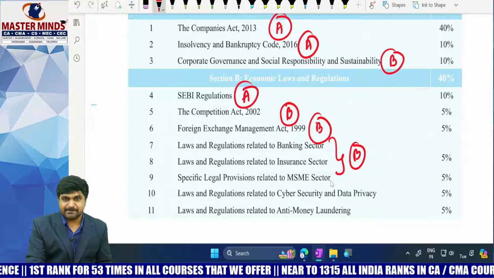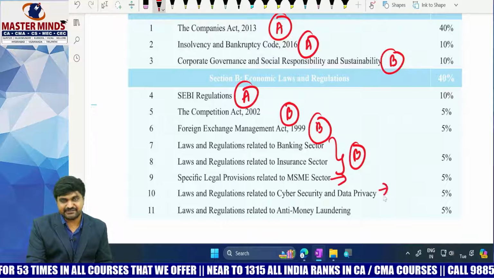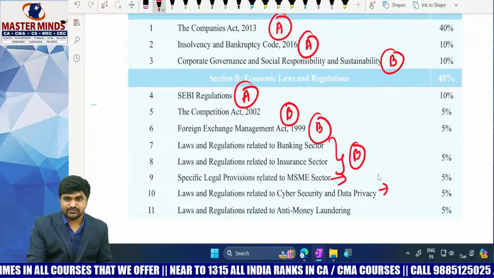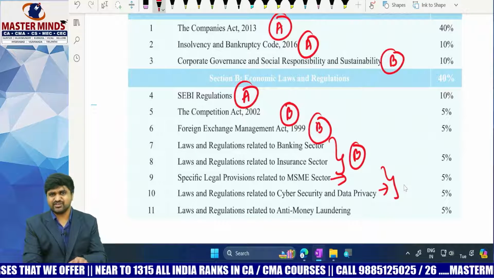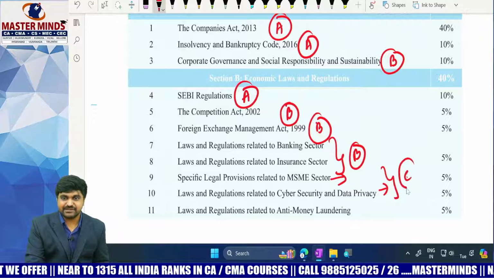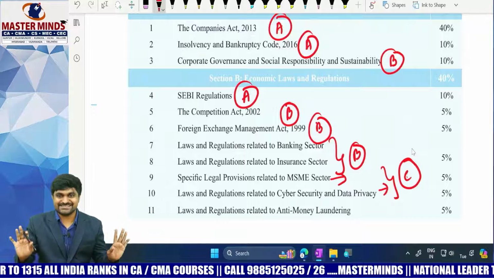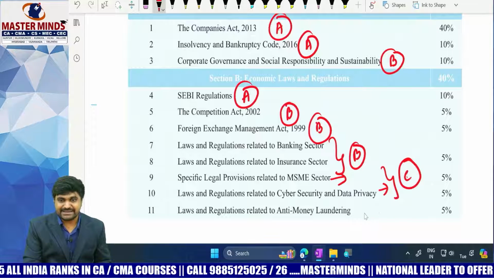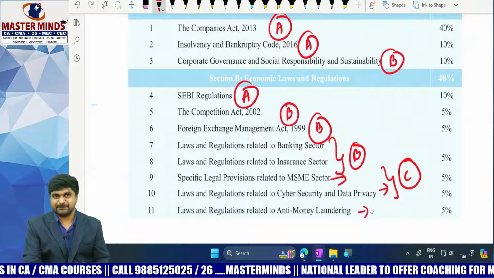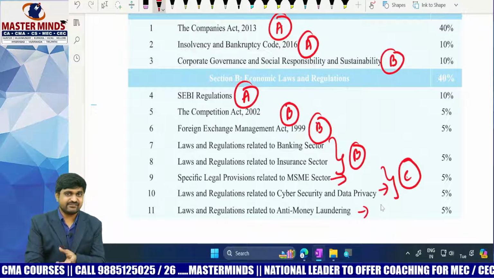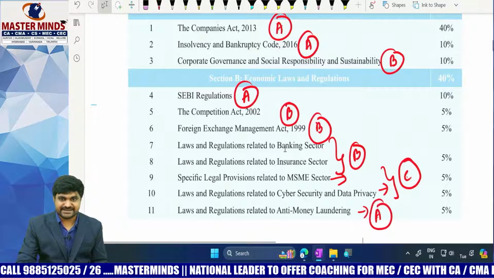Next one. MSME related rules and cyber security and data privacy related concepts. These are technically tricky, and moreover weightage is also very less. That's why I am giving C category status. So finally we came to C category status. And what about anti-money laundering, that is PMLA? This is very important. It has very few pages, that is less content, but it has 5% weightage. That's why A category. So this is the entire categorization.